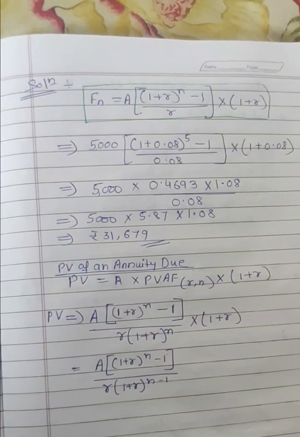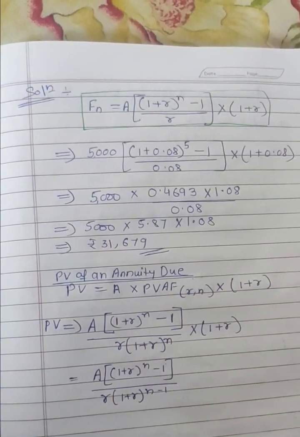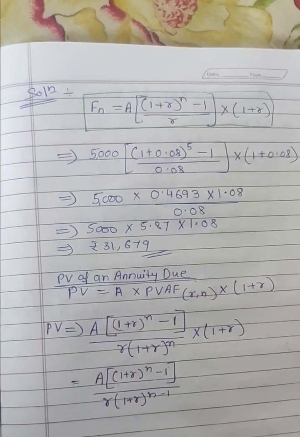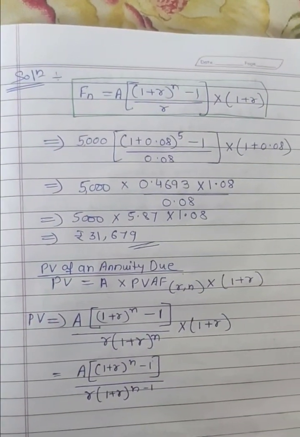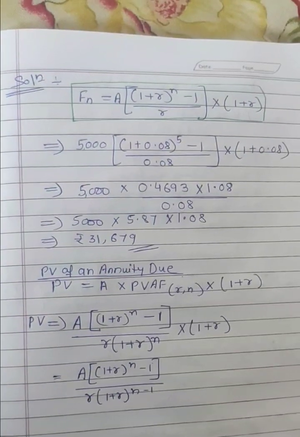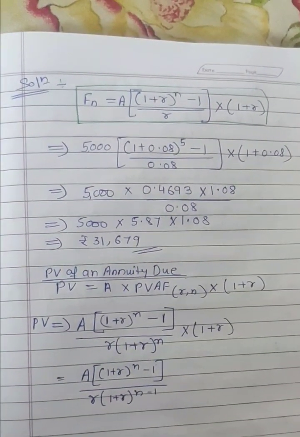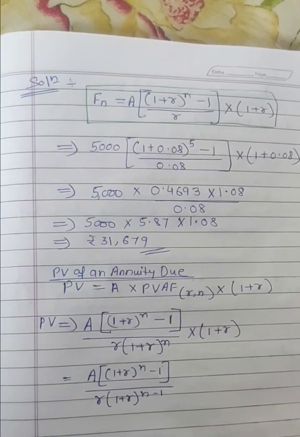Here we have a solution. Fn equals A into (1 plus R to the power N minus 1) by R, into (1 plus R). So the 5,000 is the amount of annuity. Rate of interest is 8% for 5 years. So we have to calculate and we get the value.